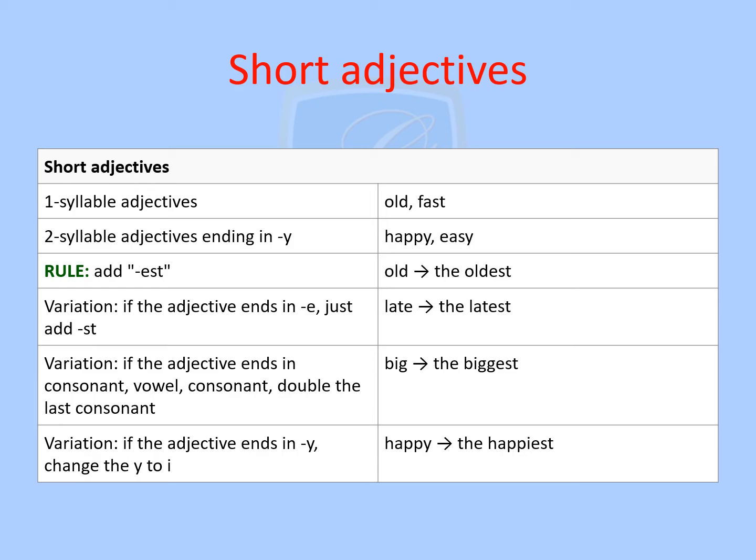Another exception is if the adjective ends in consonant, vowel, consonant, we have to double the last consonant. Example, big becomes the biggest. As you can see, B consonant, I vowel, G consonant, we have to double the last consonant. Big, so double G, biggest. And another exception, if the adjective ends in Y, change the Y to I. Happy, the happiest. Easy, the easiest.